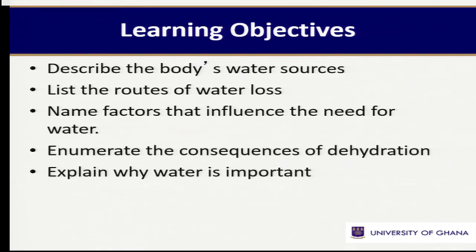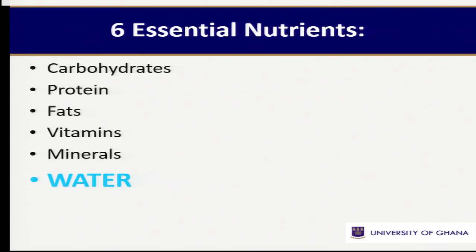Yes, so at the end of this lecture or this class, we should be able to describe the body's water source. Where do we get water from? List routes of water loss, how we lose water from the body. Name factors that influence the need for water. Why A will need more water than B. Very, very important. We should be able to list the consequences of dehydration. Dehydration meaning not getting enough water, and explain why water is important generally to every individual.